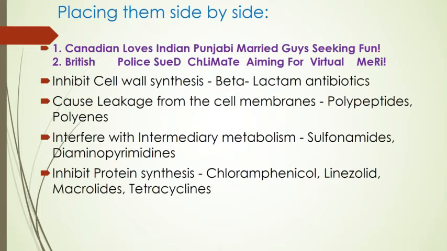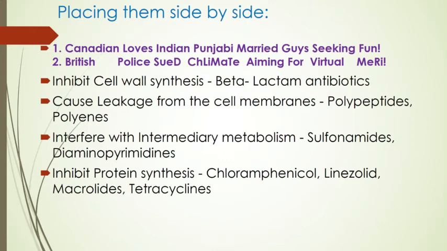That is, Canadian loves Indian Punjabi married guys seeking fun, alongside British police, his name is Sweet Climate, aiming for the virtual Mary. C is for B, L is for P, I is for S and D, Indian is for Swede, Punjabi is for Climate, and married is for aiming. Guys is related with for, seeking is with virtual, and fun is Mary.